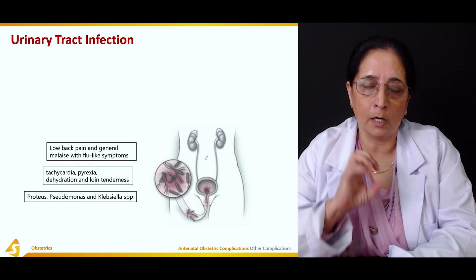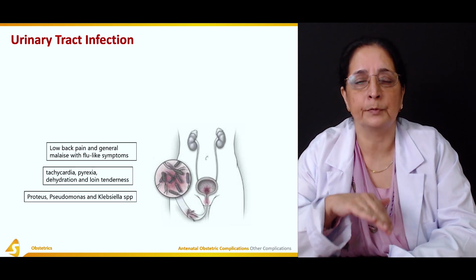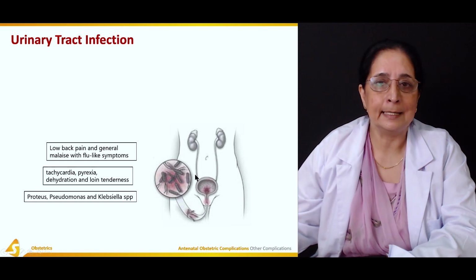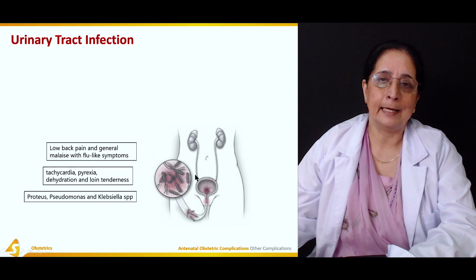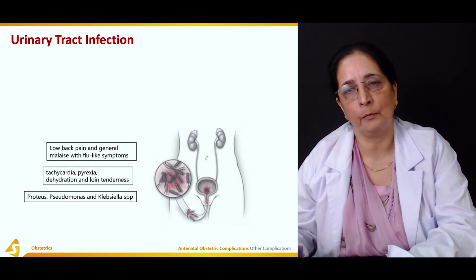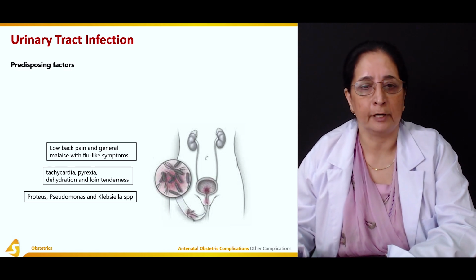The common cause is pressure on the urinary bladder that causes obstruction to urinary outflow, leads to stasis of the urine or stagnation of the urine. Because of that, there is growth of microorganisms and it can cause urinary tract infection.